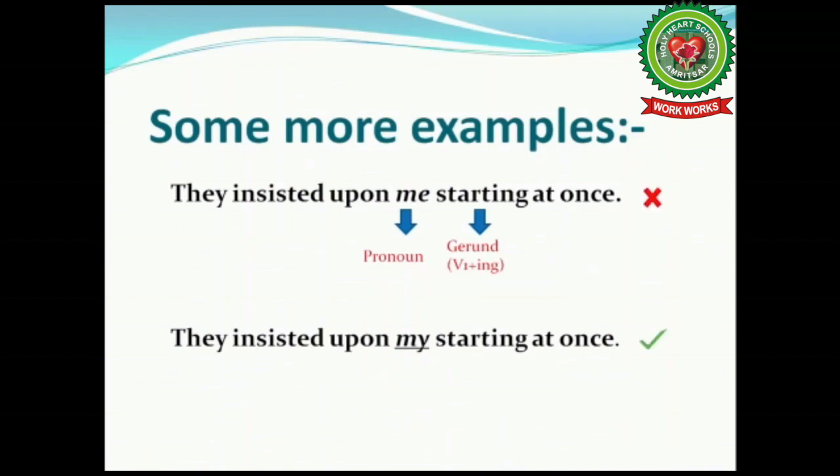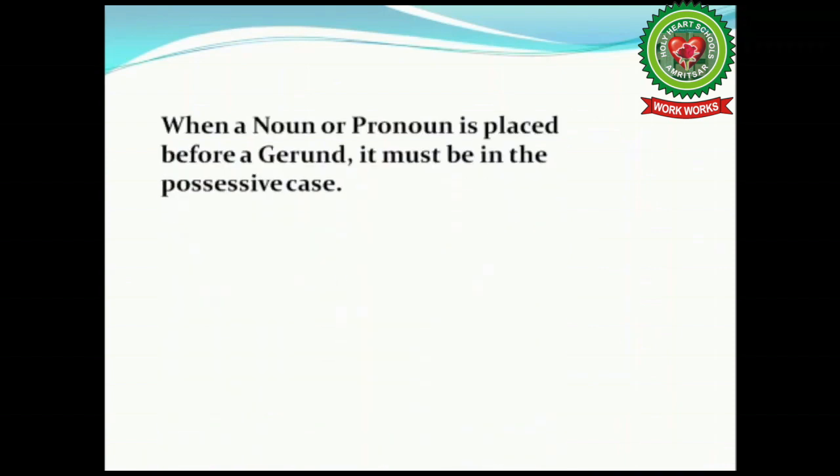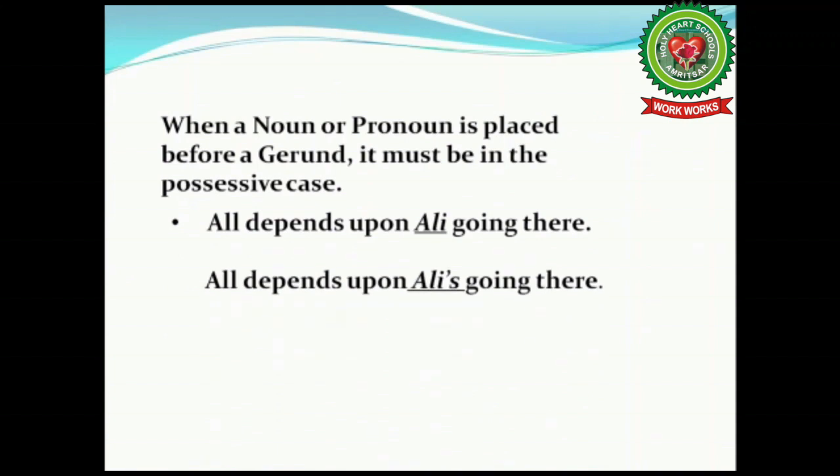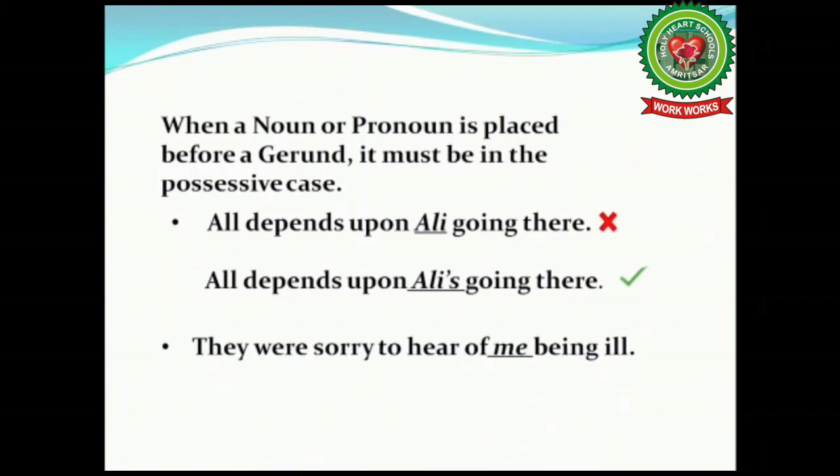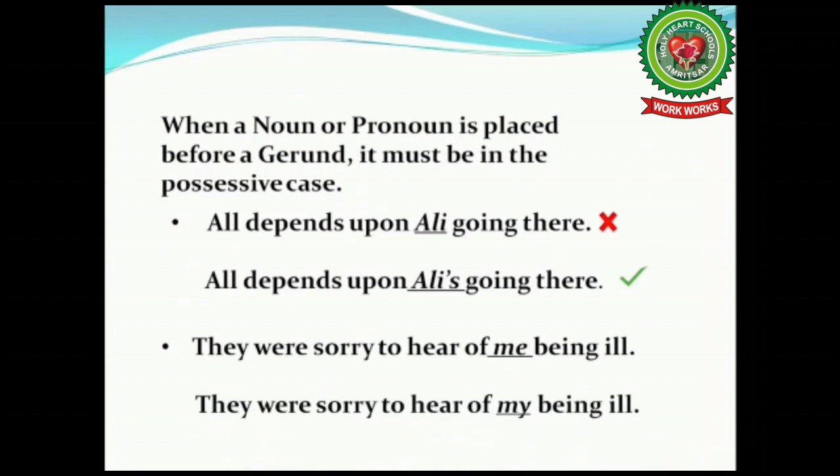Let's take few more examples. All depends upon Ali going there. Here, we have to add apostrophe s with the noun when it comes before the gerund. So, correct sentence is, all depends upon Ali's going there. Next one. They were sorry to hear of me being ill. As you all know, the possessive case of me is my. So, the sentence will be, they were sorry to hear of my being ill.